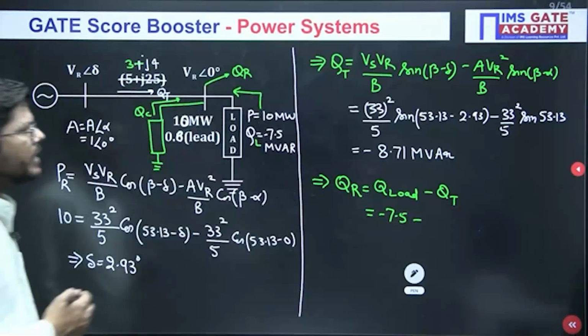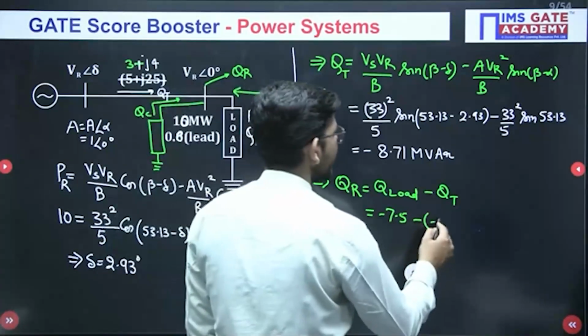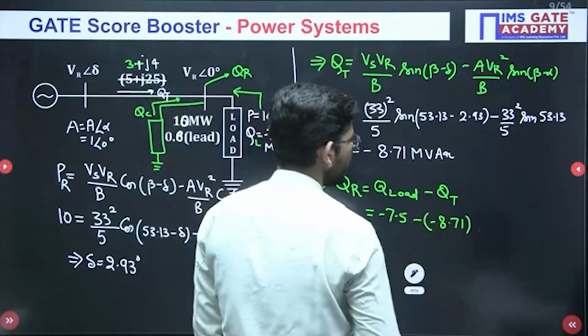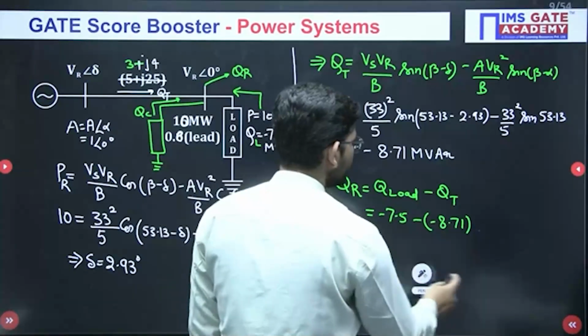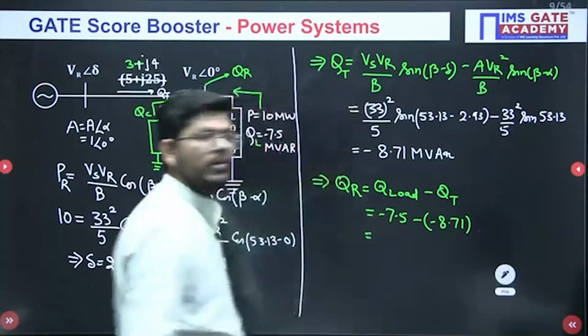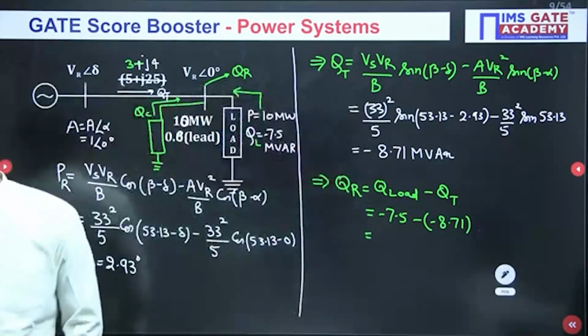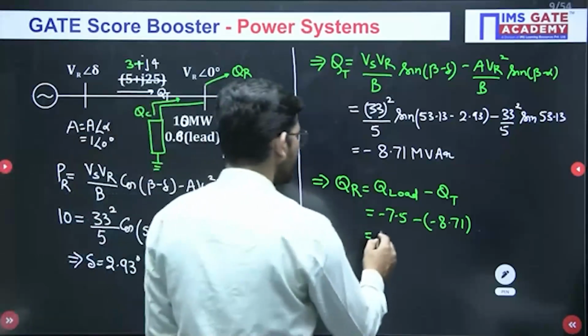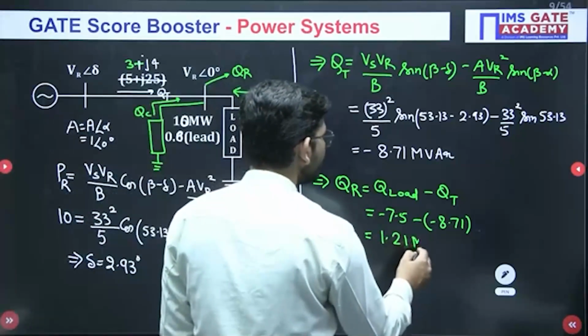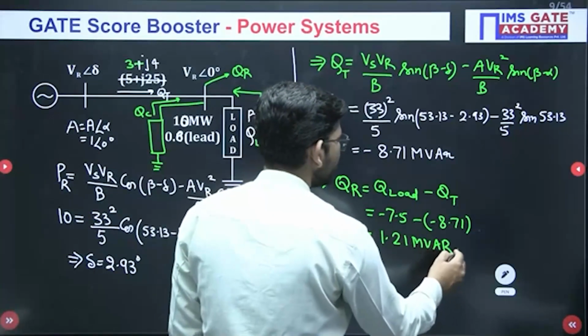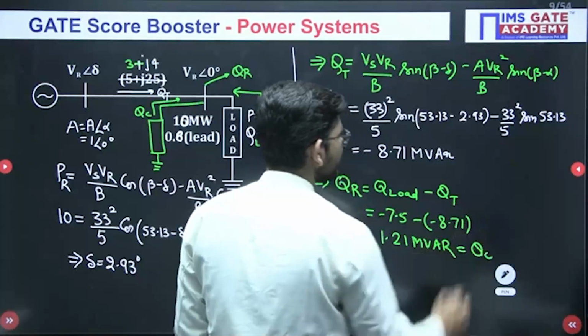The Q transferred is minus 8.71. Okay, so when you will solve it, how much you will be getting after solving this equation? I think 1.21 MVAR. So you will get 1.21 MVAR. Now this will be your QC as well.